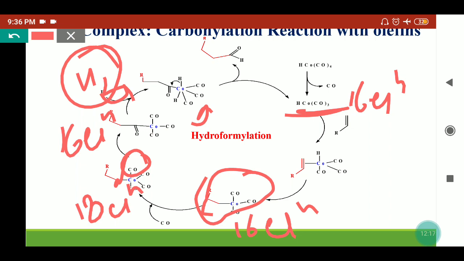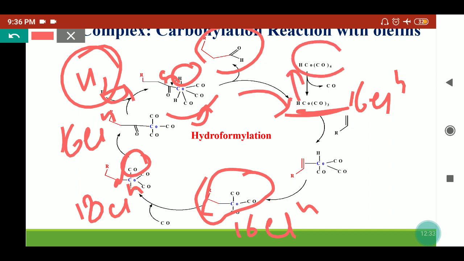So in the next step, this incoming hydrogen which is attached on the cobalt will shift to the carbonyl carbon and release the aldehyde, and simultaneously the HCoCO3 species will be released from here. Once we add on CO, carbon monoxide, it can form the tetracarbonyl cobalt hydride complex.